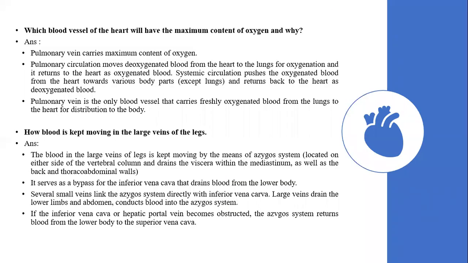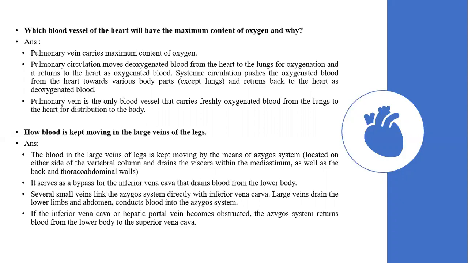Which blood vessel of the heart will have the maximum content of oxygen and why? It is the pulmonary vein which carries the maximum content of oxygen. In pulmonary circulation, you all might have seen that deoxygenated blood from the heart goes to the lungs for oxygenation and returns to the heart as oxygenated blood. This oxygenated blood is pushed to the heart through the pulmonary veins. Then it is taken through various parts by systemic circulation and returns back to the heart as deoxygenated blood. So the pulmonary vein is the only blood vessel that carries freshly oxygenated blood from the lungs to the heart. So it is the pulmonary vein. You have to remember this for MCQs as well.